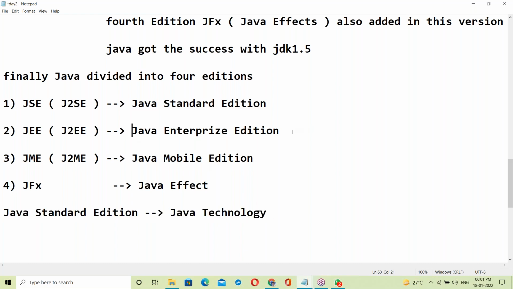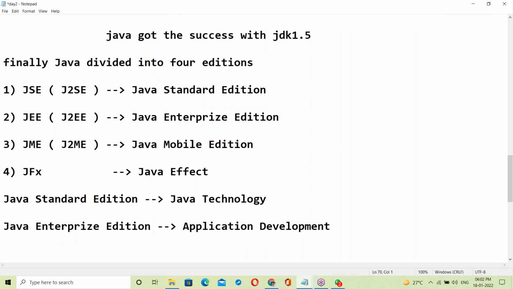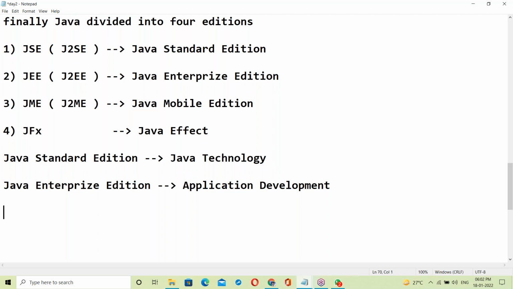Next, Java Enterprise Edition. This is for application development. There are different kinds of application development here.